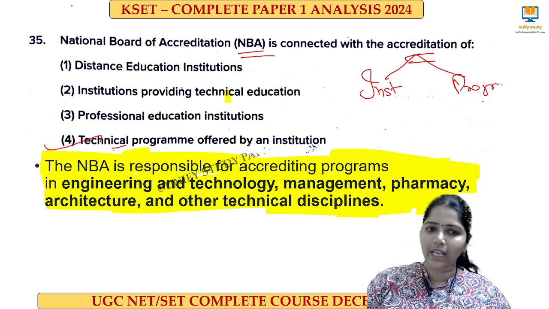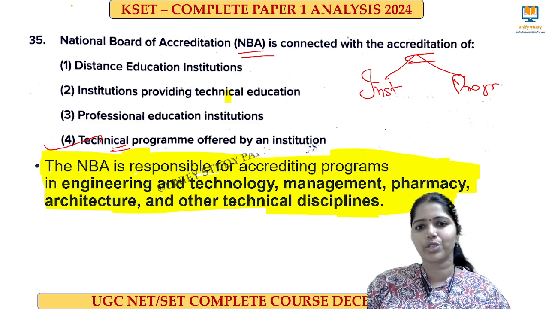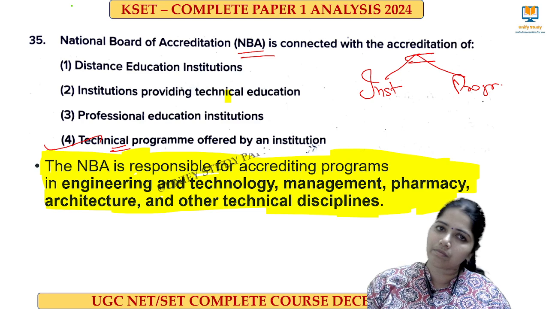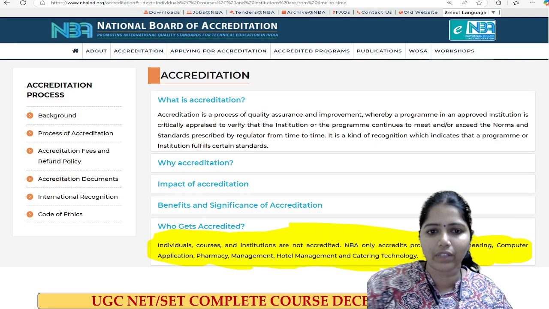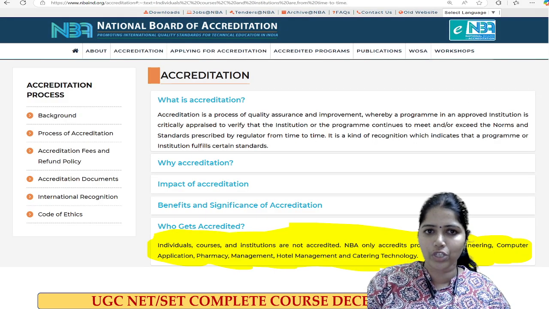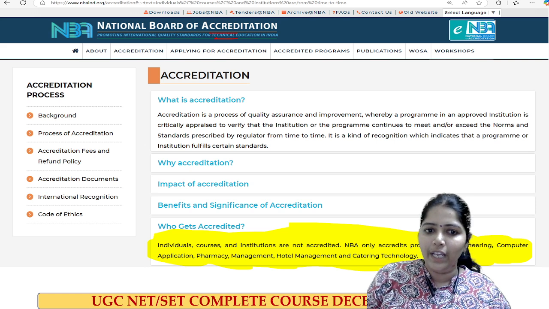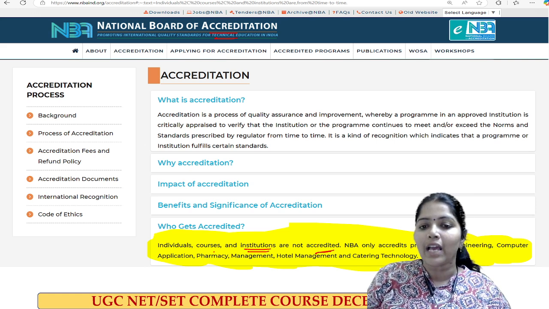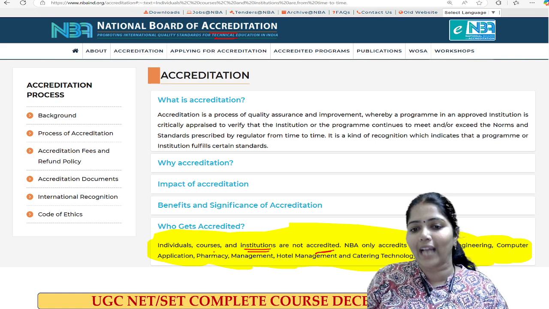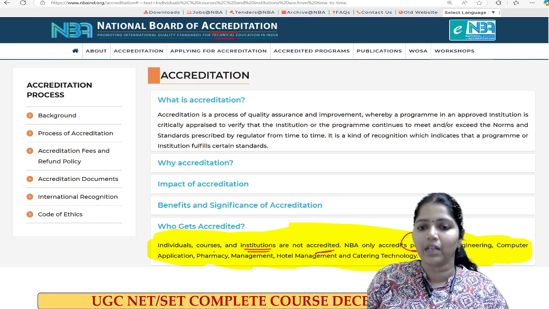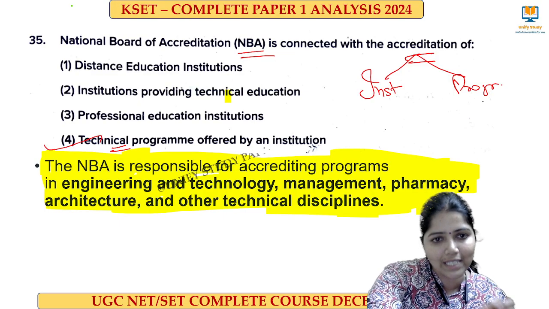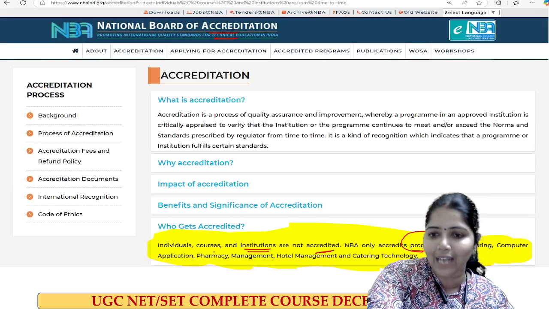Okay, so it's technical education offered by that particular institution. So here 4 can be the right answer. Here I have given the evidence also from the National Board of Accreditation website. Individuals, courses and institutions are not accredited. NBA only accredits the programs. So here they accredit the program offered by that institution.